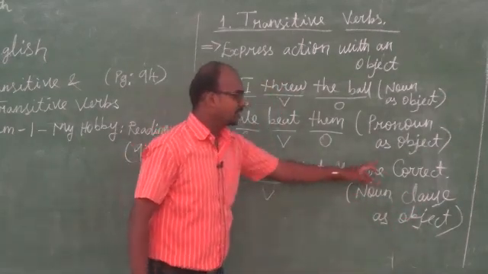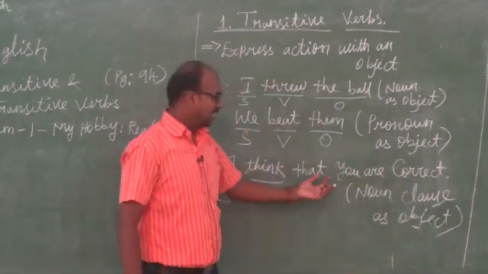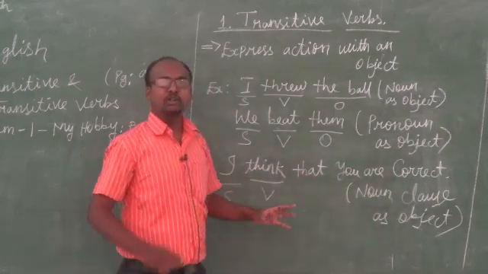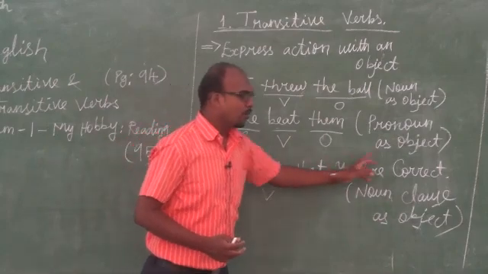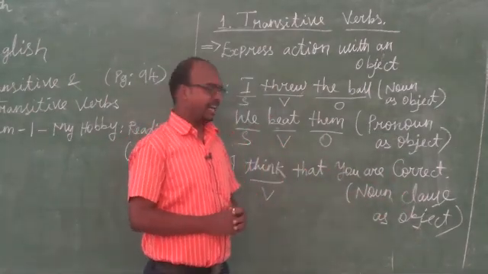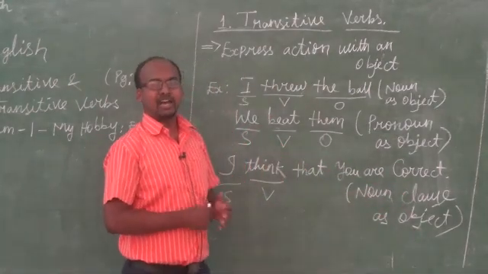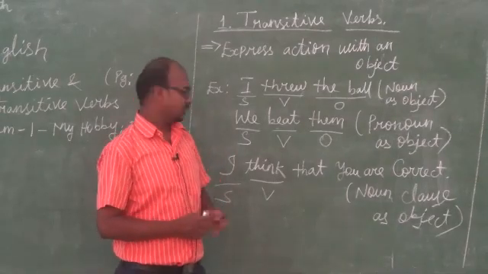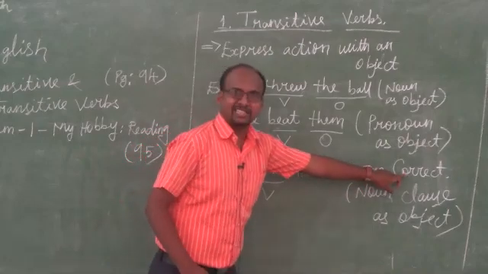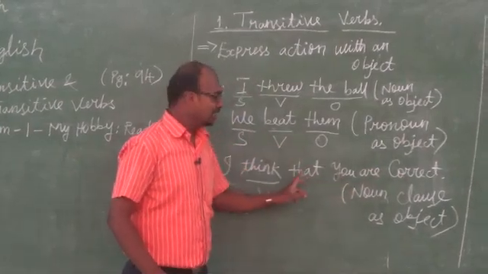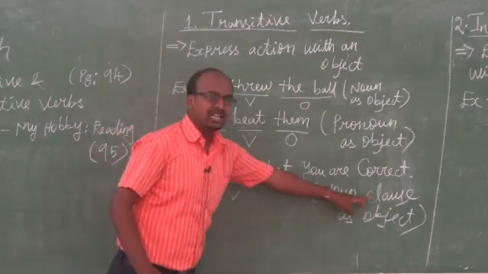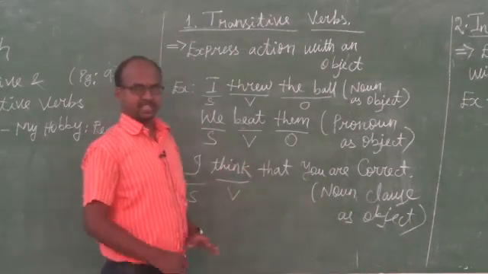A noun clause means nothing but a group of words that functions as a noun. Here, that you are correct, it comes with a group of words, so it is a noun clause that played its role as an object.